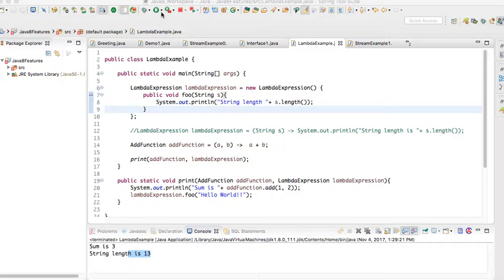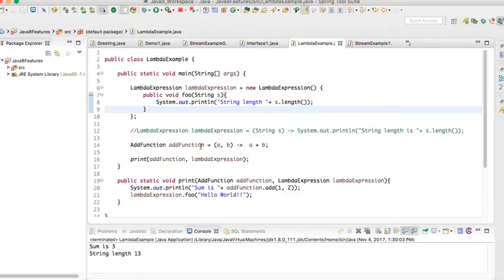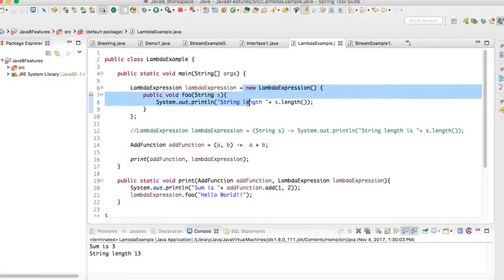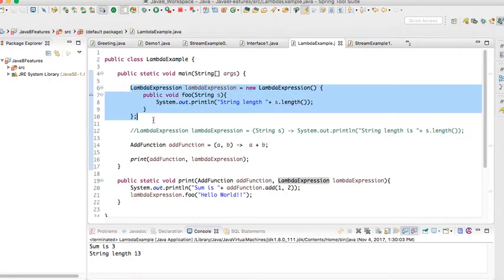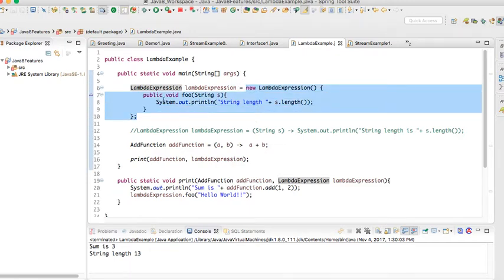This time also I'm getting the same output. So if we consider the output, there is no difference between lambda expressions and the inner class implementation. Instead of lambda expressions I can also go with the inner class implementation. What is the difference between these two?